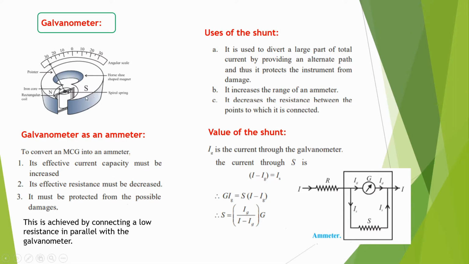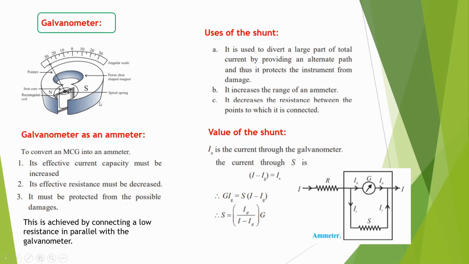Let us first discuss how the galvanometer can be used as an ammeter. The galvanometer shows a large deflection for a small amount of current flowing through it.